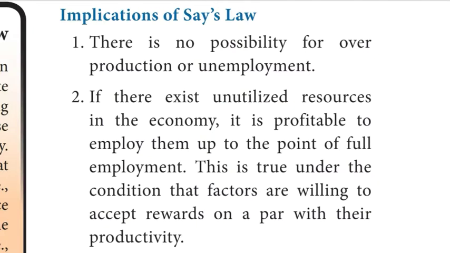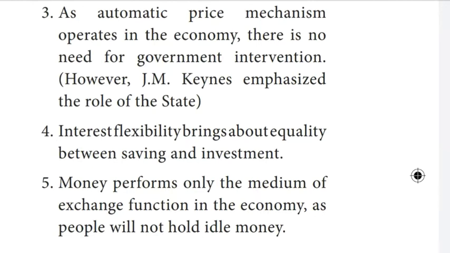Question number 6. Write a short note on the implications of J.B. Say's law of market. There are 5 implications of J.B. Say's law of market. First, there is no possibility for overproduction or unemployment. Second, if there exist unutilized resources in the economy, it is profitable to employ them up to the point of full employment. Third, an automatic price mechanism operates in the economy. There is no need for government intervention.